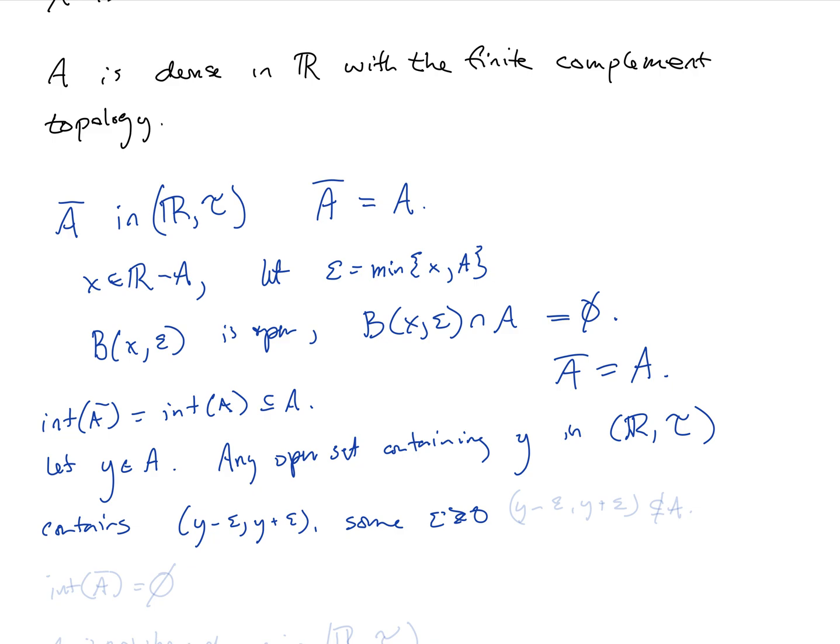And so this is not contained in A. Clearly, A, the set of odd integers, does not contain any open intervals. So the interior of A closure, which is the interior of A, is the empty set. And so A is nowhere dense in R with the usual topology.